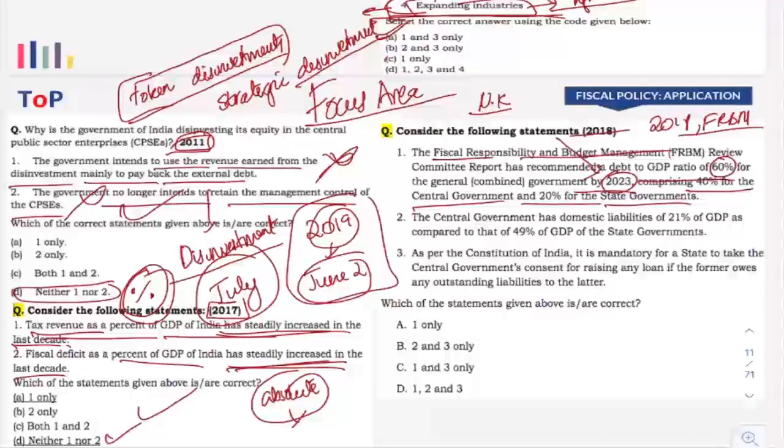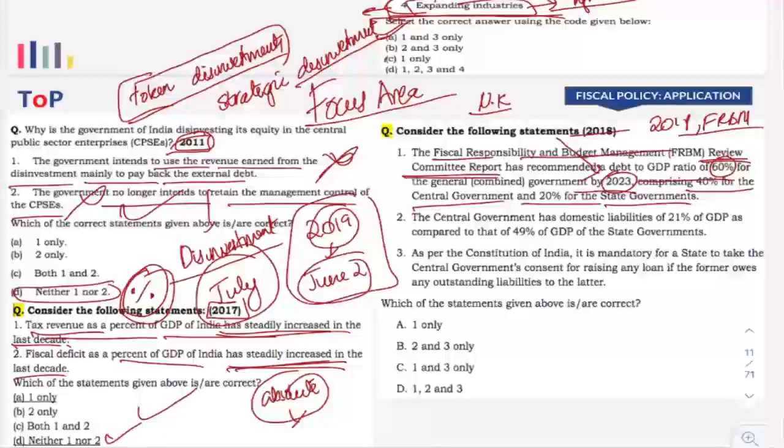Now, if you do not read the question properly, you may sometimes jump to the conclusion that it is 2025 in the Act, so this is wrong. You might not have given emphasis to the review committee report. So read the question properly, and give proper emphasis to the terms mentioned in the question.